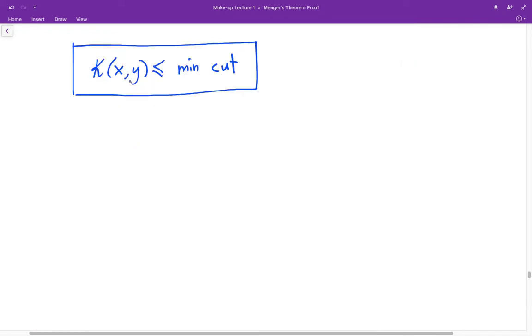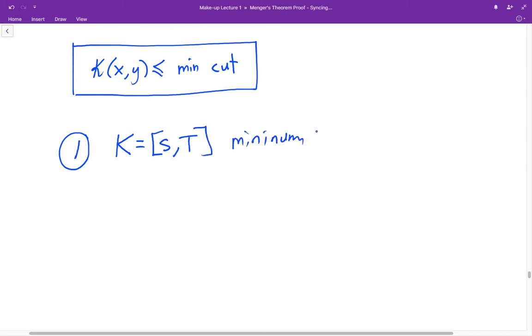To show that kappa of xy is at most the min cut, I'll first show that if we take any minimum cut, let's say K, of the network. So let's say this is a minimum xy cut of the network N, then all the arcs directed from the set S to the set T are internal arcs.